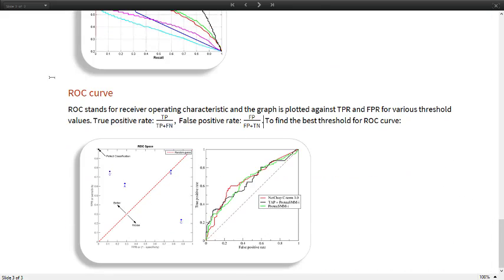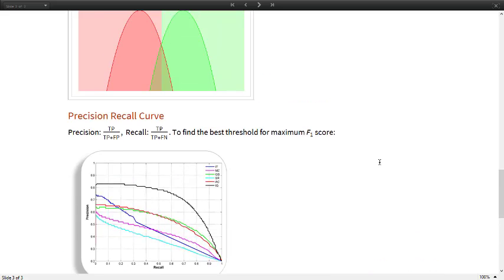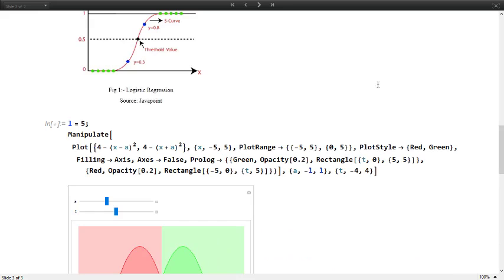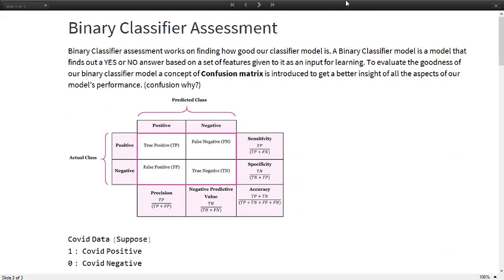Now that we have learnt all this basic theory behind model assessment, how we assess our classifying model and how we assess our regression model, we shall look at some examples of how this is implemented in real life data.